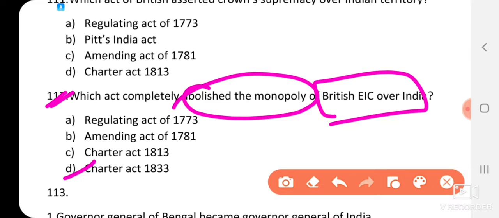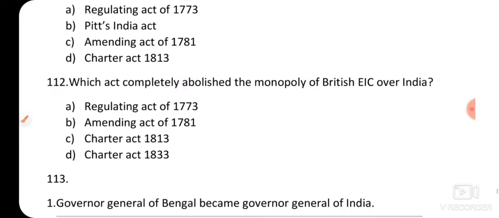In that Charter Act of 1813, the British government abolished the monopoly of the East India Company with 2 exceptions, that is trade with China and trade in tea. But in Charter Act of 1833, it abolished the monopoly of British East India Company completely.